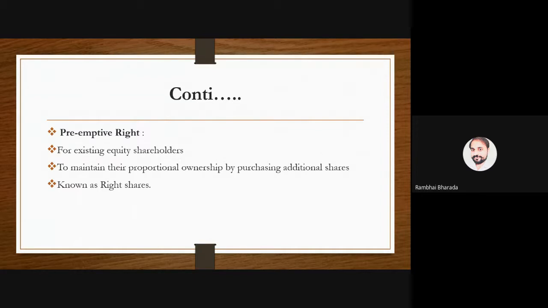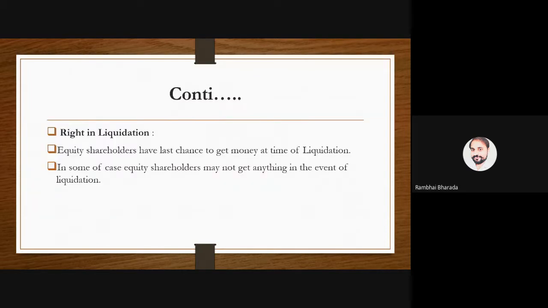But as per the law, the company needs to first offer me those shares. Now I have to decide whether I am going to purchase, or say no, I am not interested, or else transfer my rights to a third person, which is available in the law. And the last one, and very, very important for all of you, the right in a liquidation.